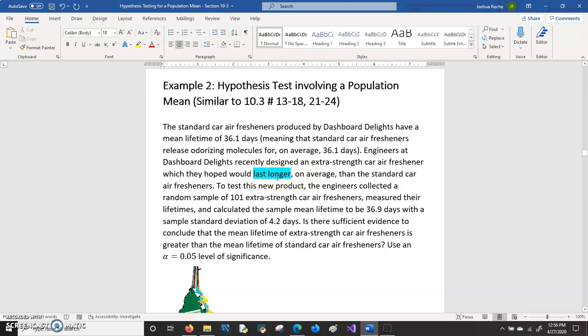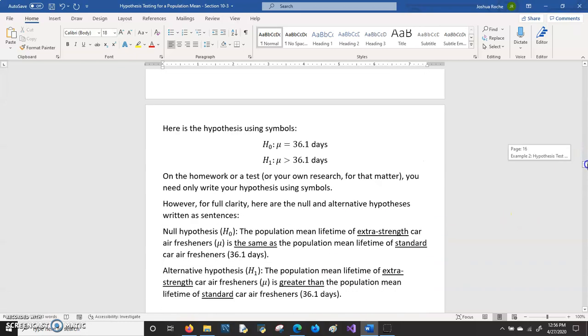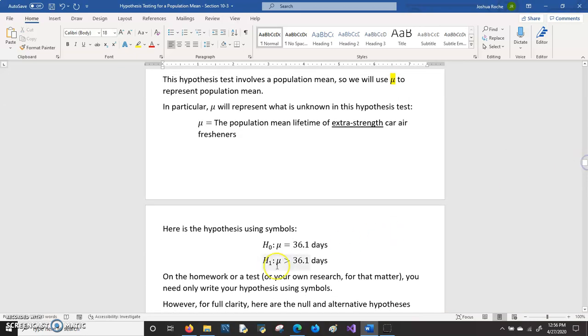So lasting longer, that's another way of saying that, is they want to know, is the lifetime of the extra strength air fresheners greater than the lifetime of the standard air fresheners? And so in the alternative hypothesis we'll use greater than. So the population mean lifetime of extra strength fresheners is greater than the population mean lifetime of standard air fresheners.